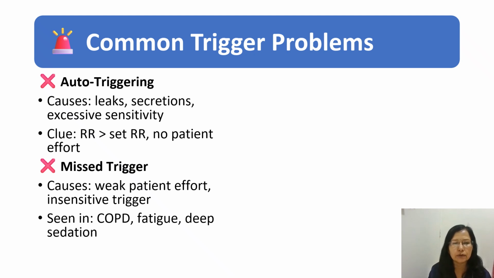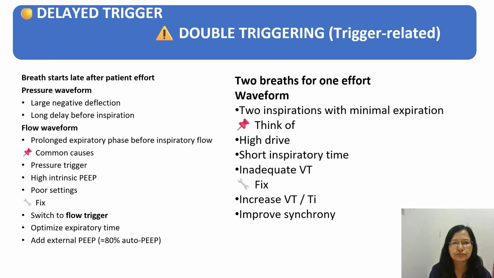Mistriggering means the causes are that the patient effort is very weak and the trigger is insensitive. It means the effort is weak and we have set a low sensitivity of the trigger. So the trigger will be missed, usually seen in COPD patients, fatigue, and deep sedation.